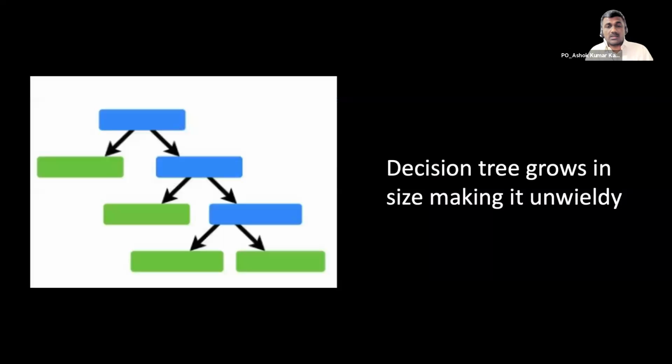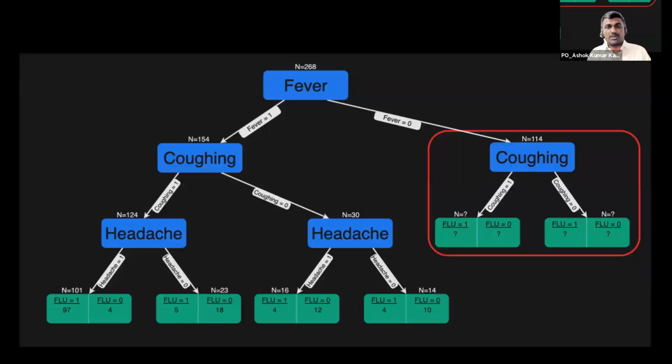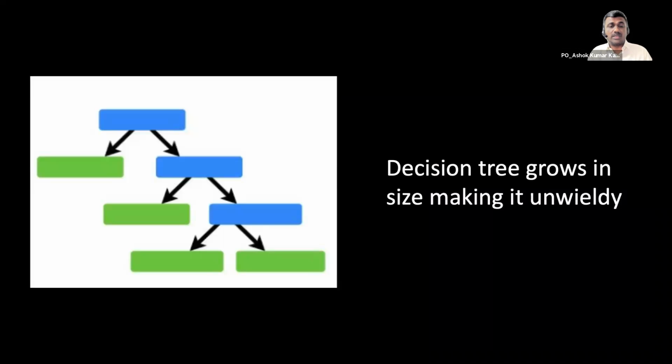So what is the downside of a decision tree? Say, for example, the doctor keeps building this decision tree, one symptom at a time, over a period of time. When he sees hundreds and hundreds of patients, the tree grows and becomes unwieldy, a huge tree. That is one downside of a decision tree, which means that the doctor would end up asking an endless number of questions to complete the diagnosis.